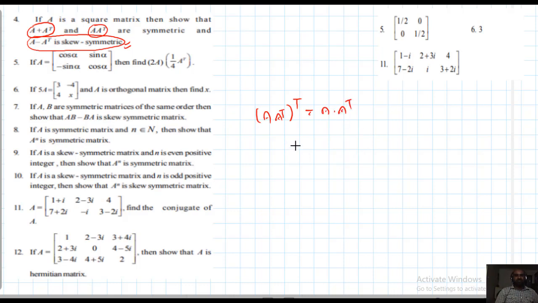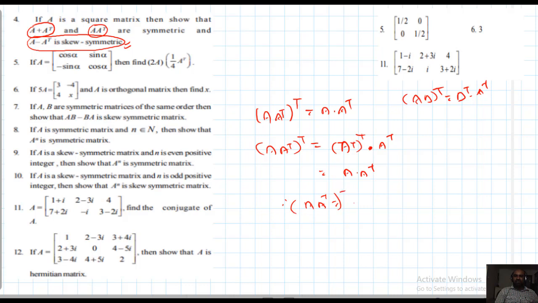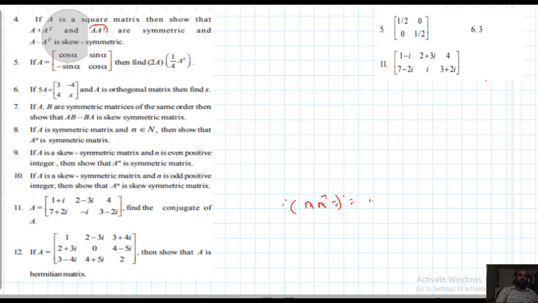Okay, (A into A transpose) whole transpose, according to the property (AB) whole transpose equal to B transpose into A transpose, I can write this as (A transpose) whole transpose into A transpose, that is A into A transpose. So what we got: (A into A transpose) whole transpose equal to A into A transpose. Means that the given matrix is symmetric. So totally fourth problem explained.